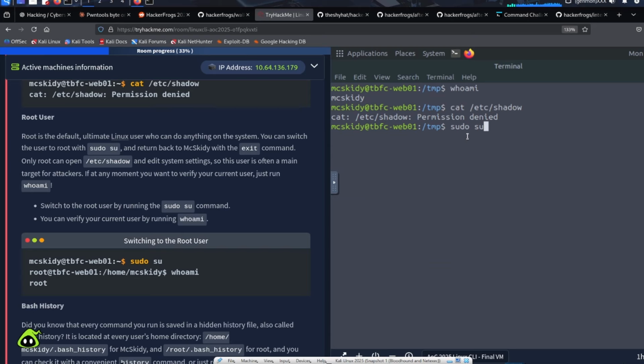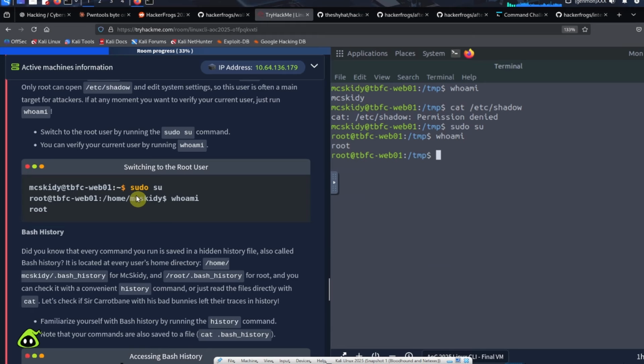So if we run sudo su for switch user, we will become the root user. The root user has complete control over the entire file system. One way to know that you're running as the root user is that usually the root user would have an octothorpe instead of a dollar sign here, but in this case it's not. So I'm wondering what's going on there.